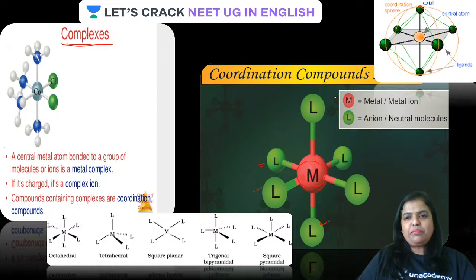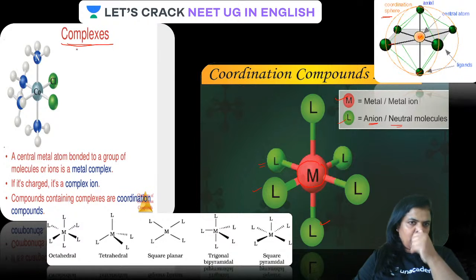Okay, guys, this is basically the metal ion, and L stands for ligands. These ligands can be negatively charged or neutral molecules as well. This is how the coordination sphere looks like. This three-dimensional space occupied by the complexes is basically called the coordination sphere, and this is how it looks, where you can see this one is the central atom, and all these green ones are actually the ligands, and how they are attached to the central atom axially as well as equatorially, isn't it? This is how it looks like. Don't worry, we are going to study them in detail now.